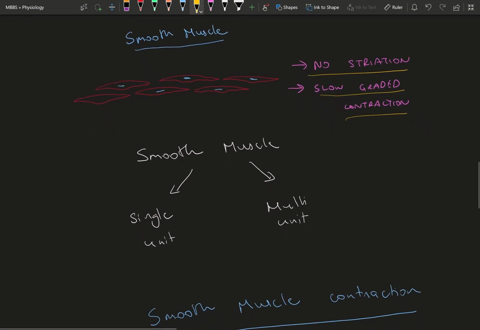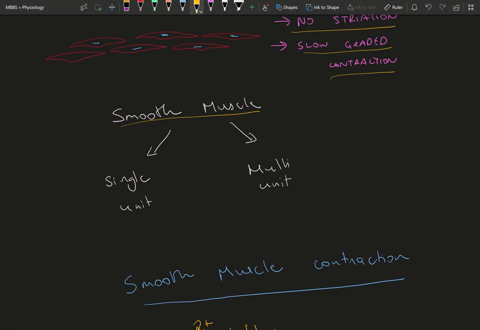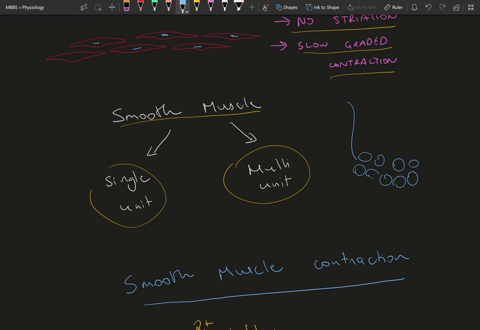Before going into further details, the basic classification of smooth muscle is that it can either be single unit or multi-unit. A single unit smooth muscle is where there is innervation to one part of the muscle. These circles all represent smooth muscle cells, but they are connected by gap junctions.